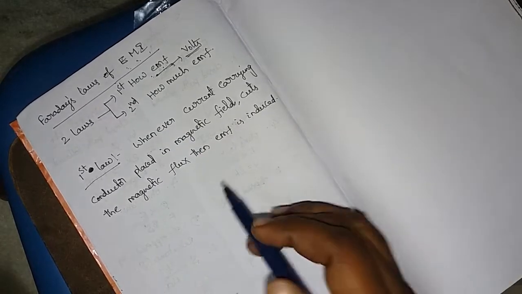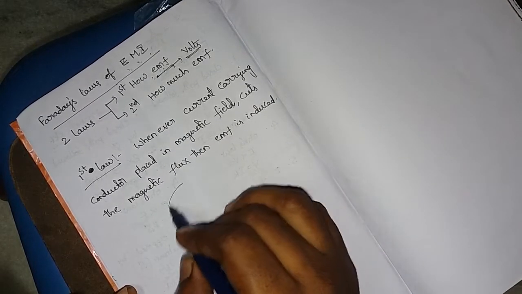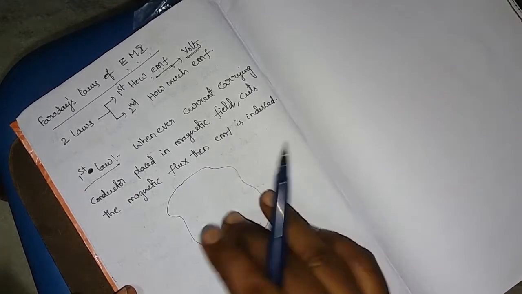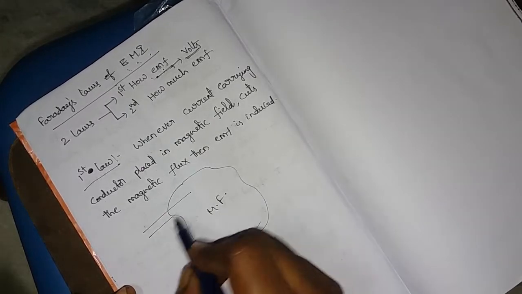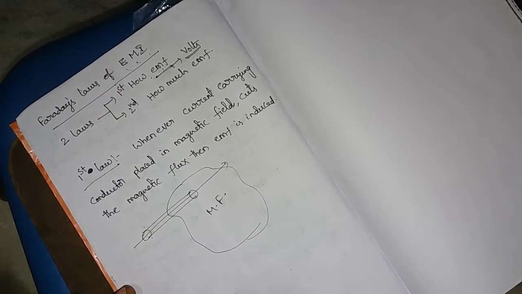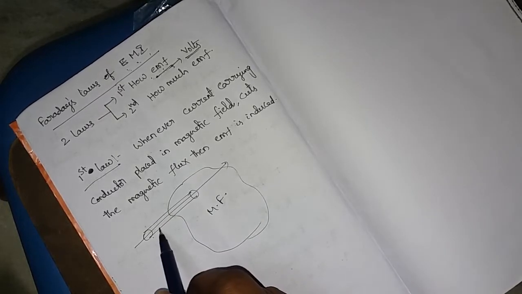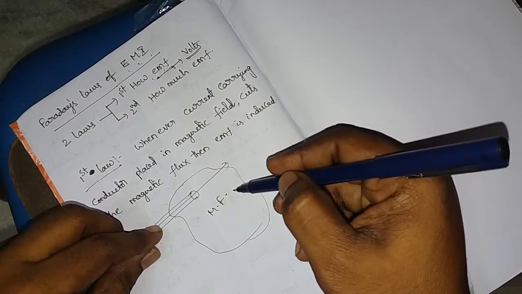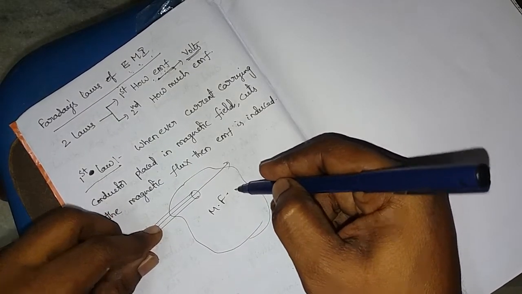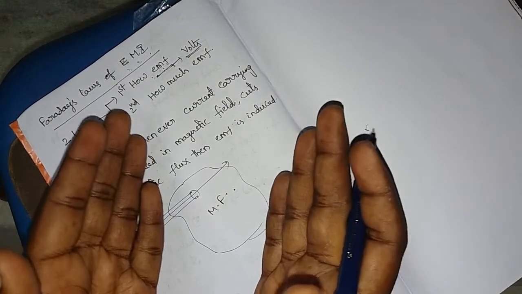So how is it possible? Because here we already have a magnetic field, and in this magnetic field I am placing the conductor. The conductor which is carrying the current also produces some amount of magnetic field. So whenever this magnetic field is kept in the other magnetic field, the net amount of magnetic field is changed.